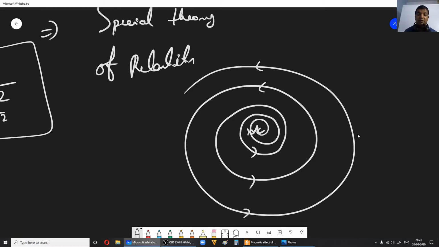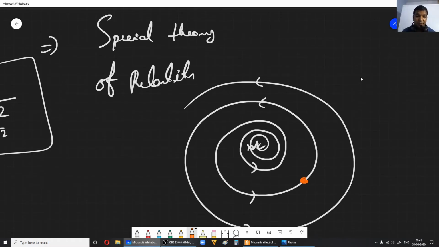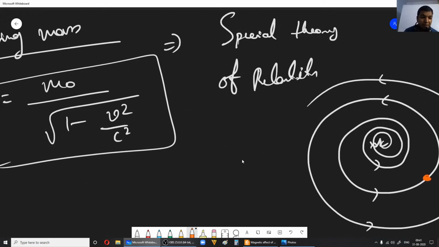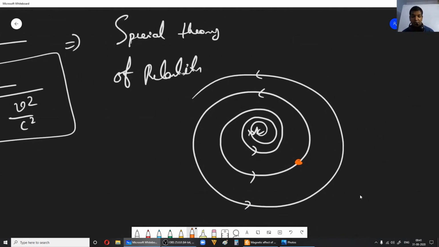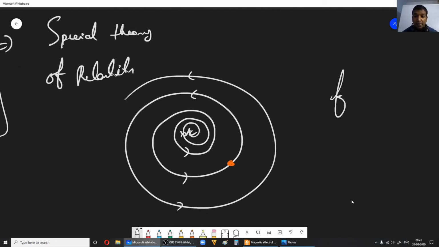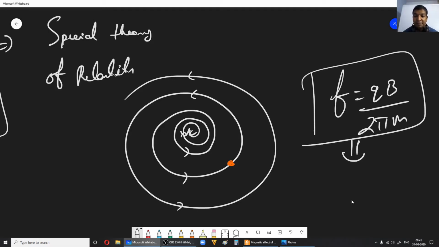Somewhere along the journey, for electrons we have to consider the special theory of relativity, and I'm just explaining it in a very simple way. It will come out of its natural frequency, F = qB/2πm. Keeping this concept in mind, we got to know that this frequency is independent of the velocity. So we'll exploit this property of the motion of a charged particle in a magnetic field, and make use of it in the cyclotron by considering 2 Ds.